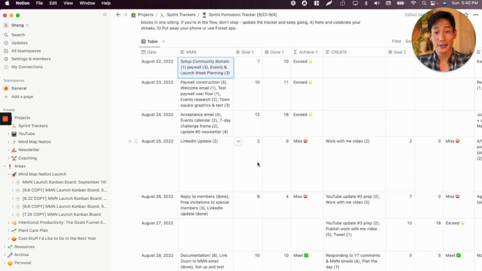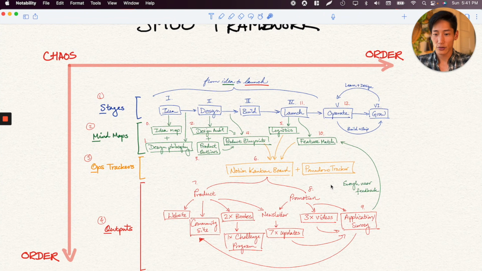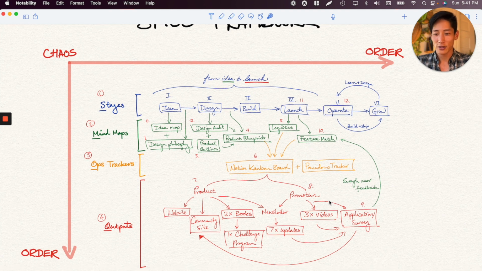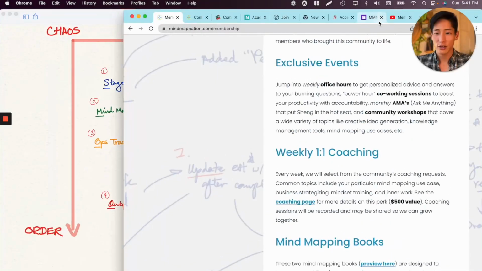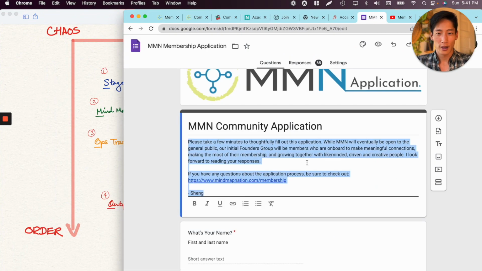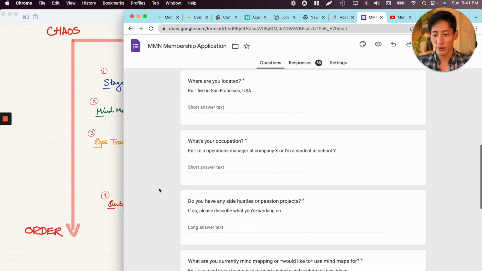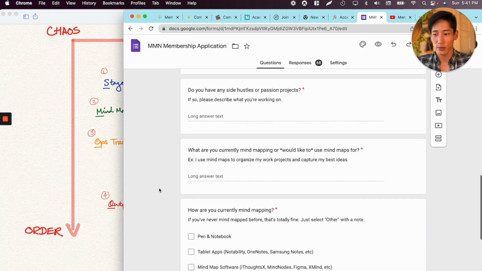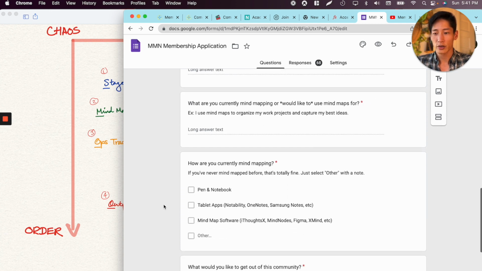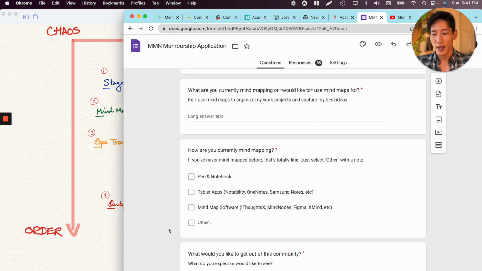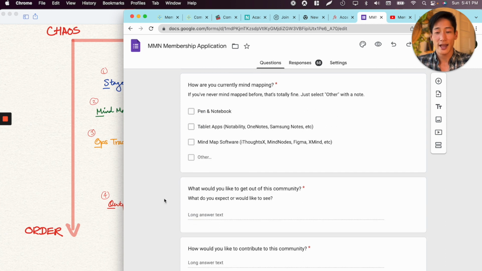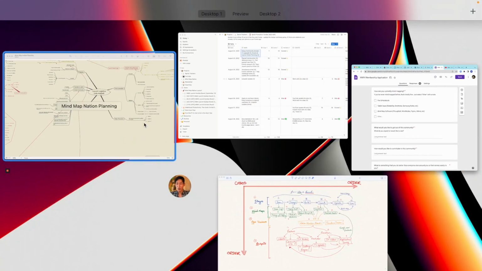All right, let's go back into here. I realized that I had skipped over one of the mind maps, which is the feature match, right? So as I mentioned, I had an application survey for MyMap Nation. And one of the great things was that there were 2 questions in there: what are you currently mind mapping, what would you like it for, and what would you like to get out of this community, right? These 2 questions are really